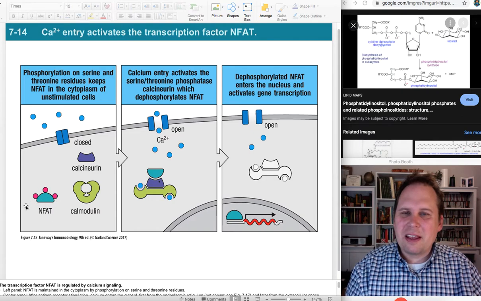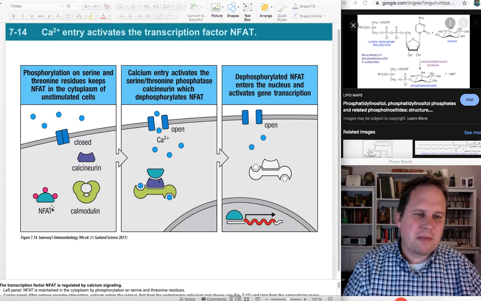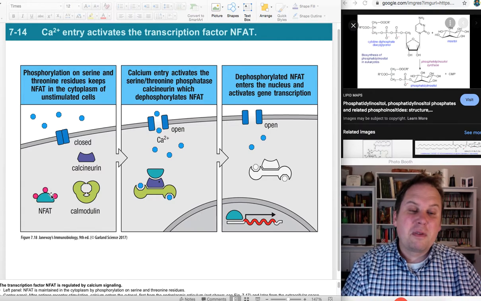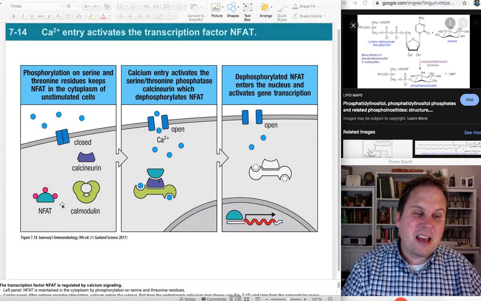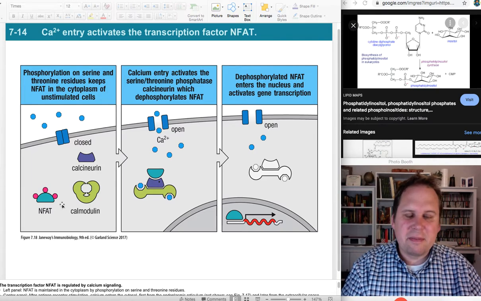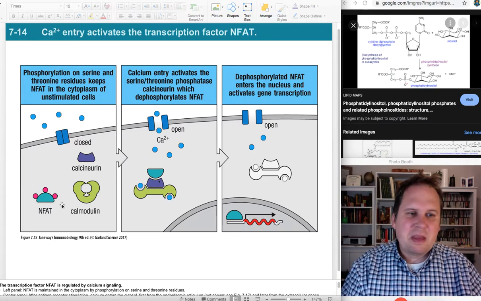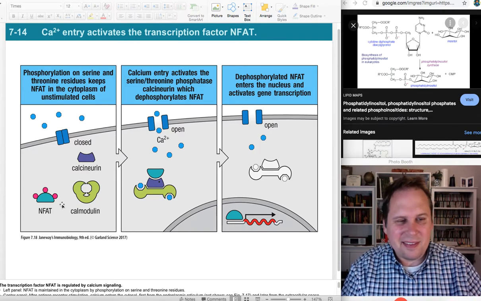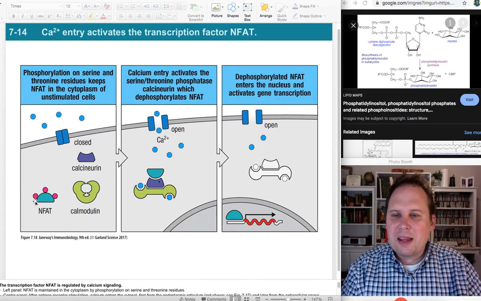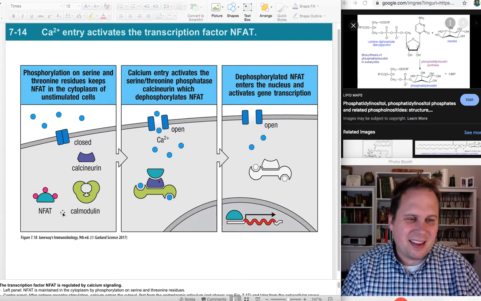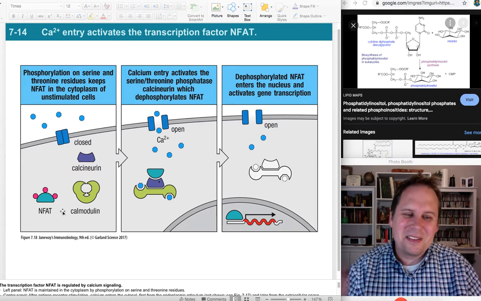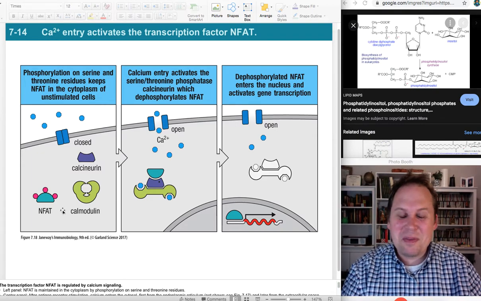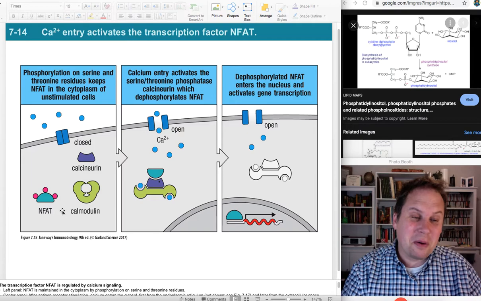NFAT over here is going to be a transcription factor. But right now it's all phosphorylated, and phosphorylated NFAT is switched off NFAT. With NFAT, when it is phosphorylated, it doesn't work. So we've got NFAT with these phosphates on it, and it could totally go into the nucleus and start some transcription if only some hero would come along and take off the phosphates.